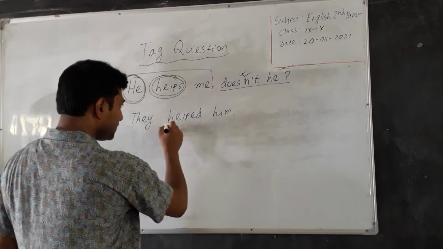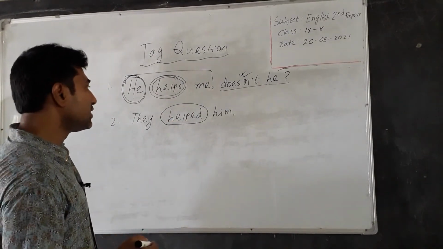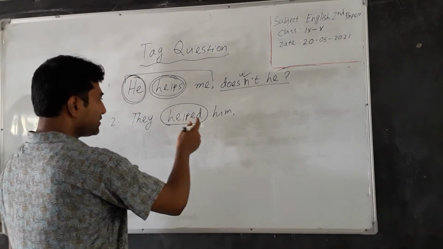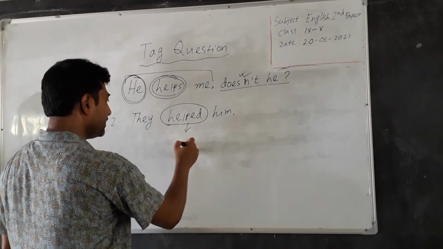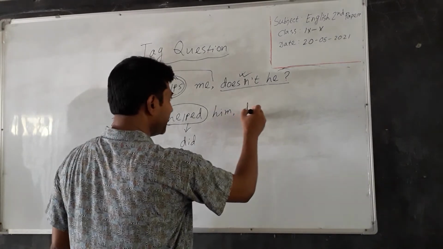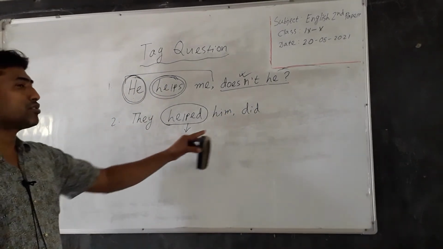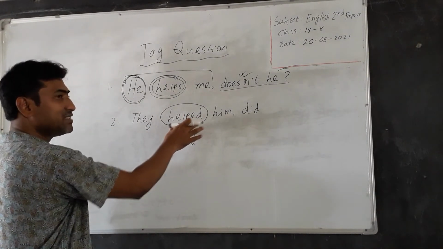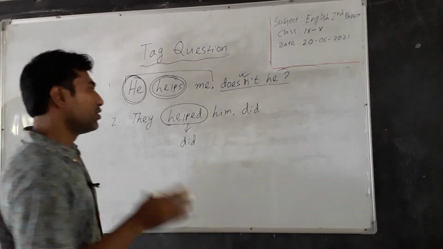And as the main verb is in past indefinite tense, and as the main sentence is in past indefinite tense, we have to write did as an auxiliary verb. And that's why we have to write did. And then we have to write the construction of not. As the given sentence is affirmative, we have to write the construction of not.